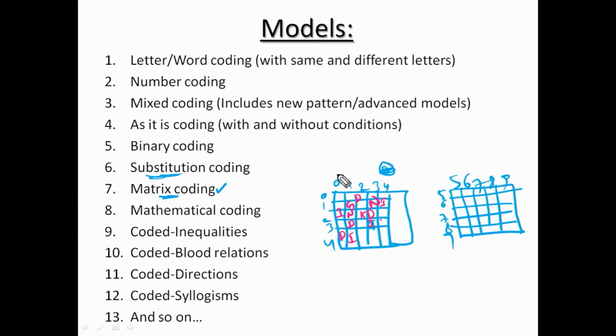Right, so how many codes will there be? Codes from 00 to 99. 00 to 99 means how many codes? There are 100 codes. Okay, he will provide 100 codes.